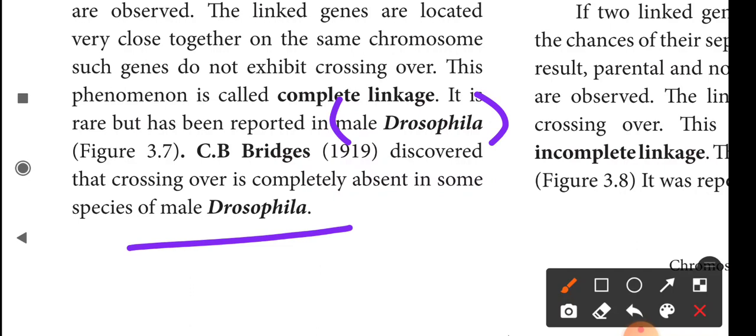Underline it, ma, this is a likely question. Where is complete linkage reported? It is reported in male Drosophila. Afterwards we will study crossing over. Here there is absence of synaptonemal complex, so there is no crossing over. Who discovered this? C.B. Bridges in the year 1990.